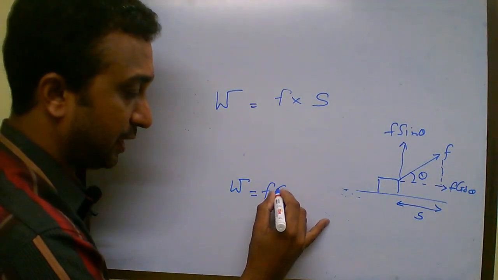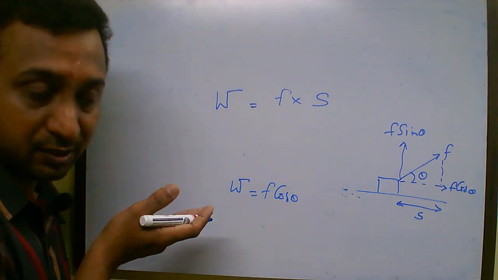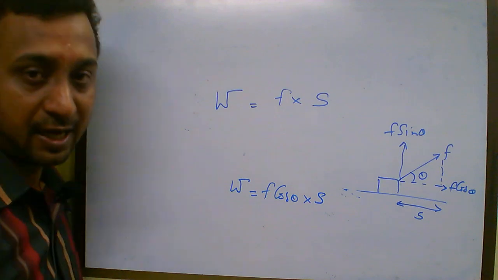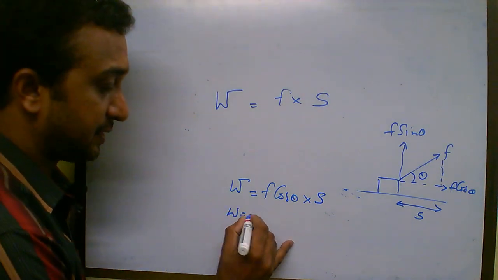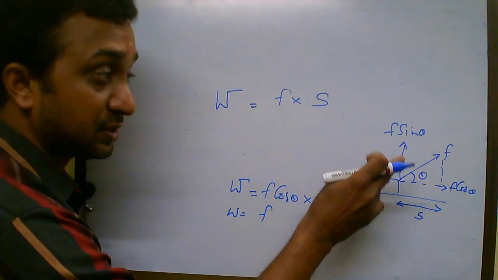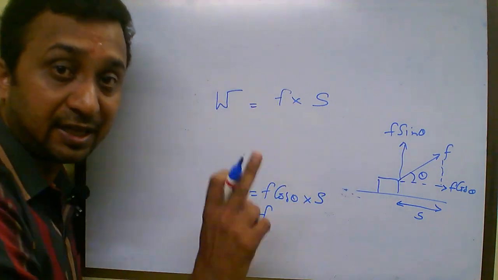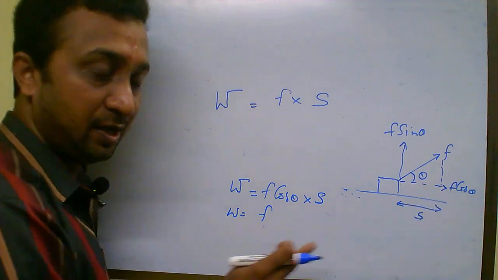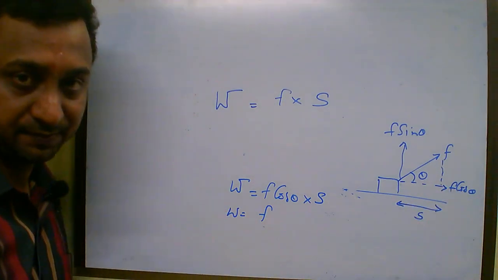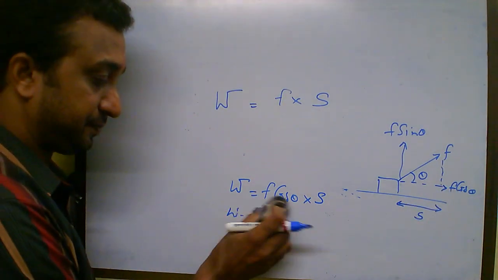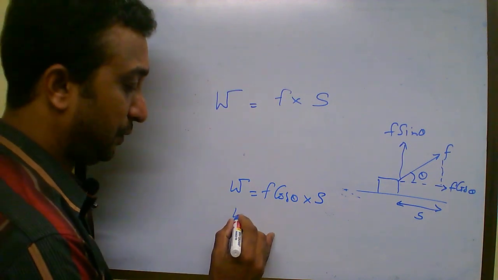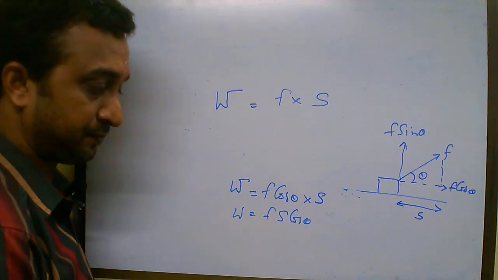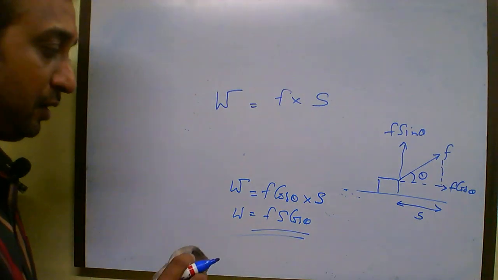So F cos theta is what is causing the displacement in the horizontal direction, multiplied by the displacement which has happened. So the work done in this case is the component of the force which has caused the displacement in the horizontal direction, that is F cos theta, multiplied by displacement, gives you the work done. So you can write it as W equals F S cos theta. Now take another case.